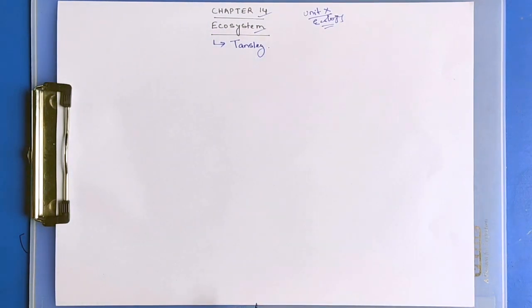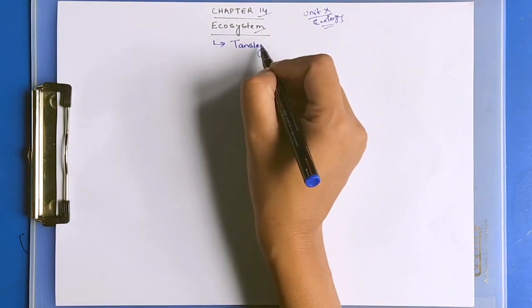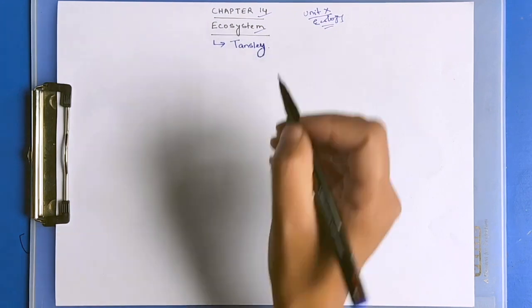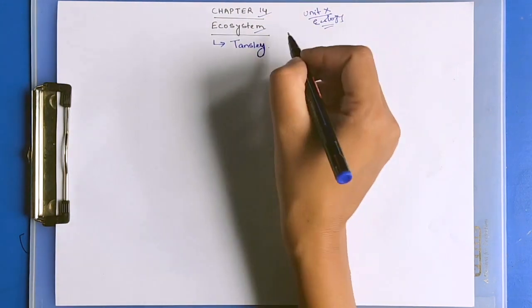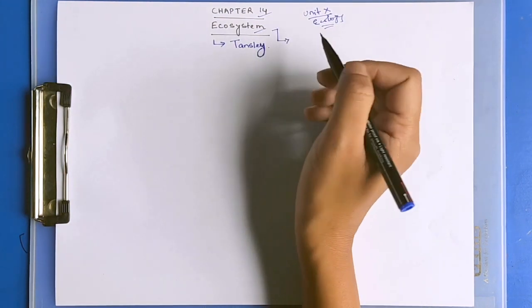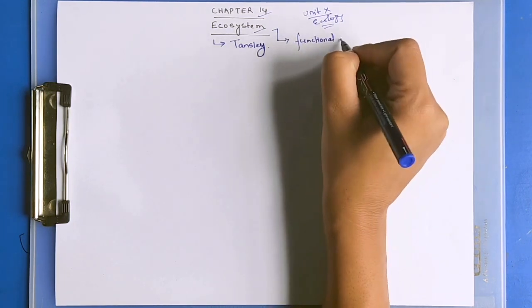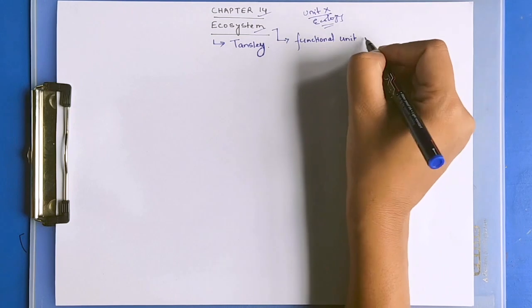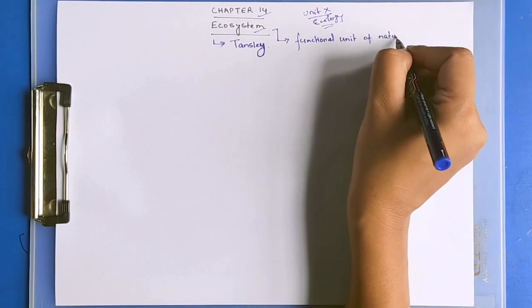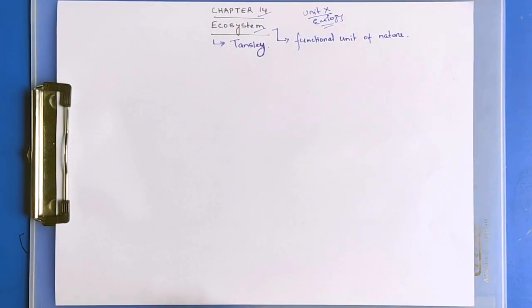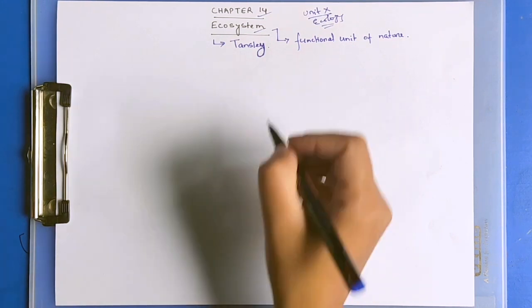The term ecosystem was coined by Tansley. It is the functional unit of nature. It can be visualized as the functional units of nature. It can be defined as the functional units of nature where